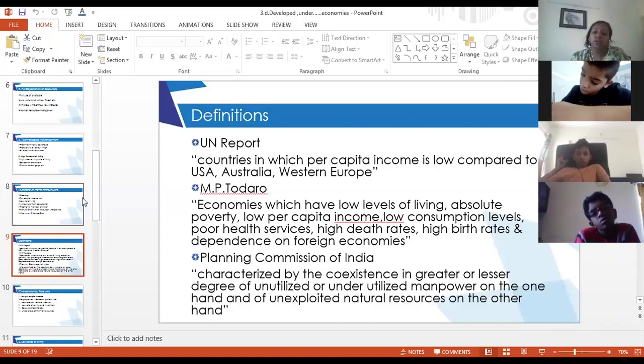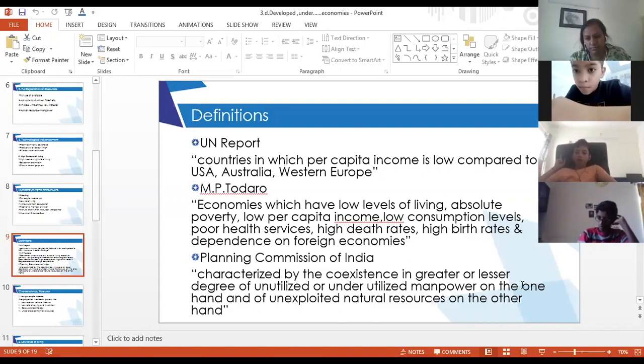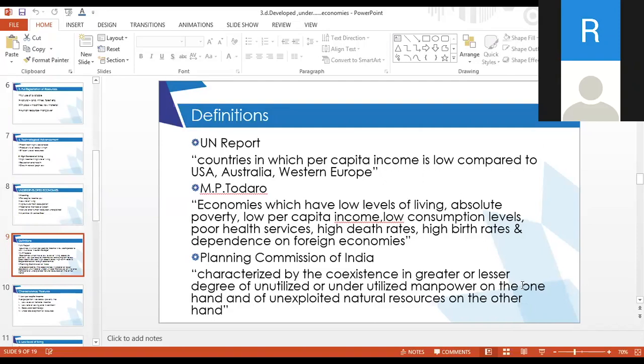Then according to the Planning Commission of India, yes Ria? Amongst these all three definitions, which one do we write when asked? When you write a definition, unless it is specified, you can pick up any definition: low per capita income, low development, low human development index, anything you can pick up.